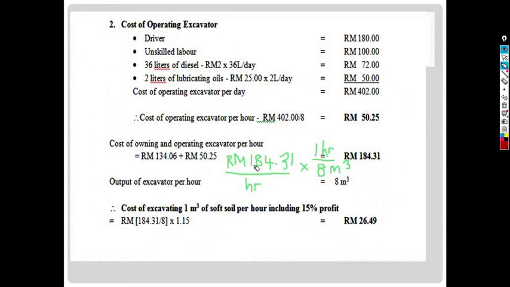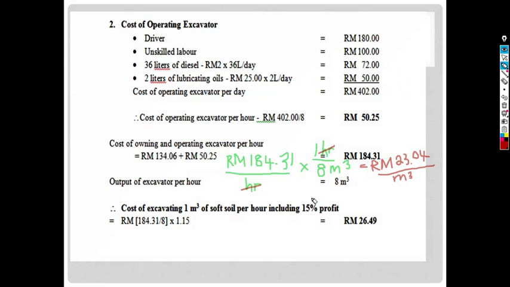Then it will be 184 ringgit and 31 cents. This one is per hour. We multiplied with the output of excavator here. 1 hour, we can excavate for 8 meter cube. Then the hour will be eliminated. After you calculate, you will get 23 ringgit and 4 cents per meter cube.